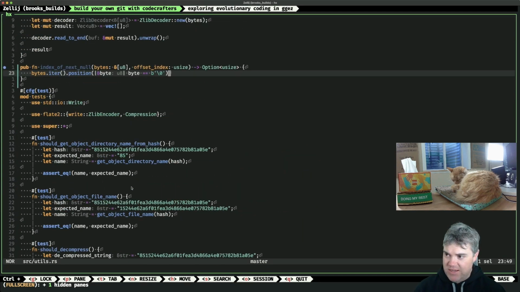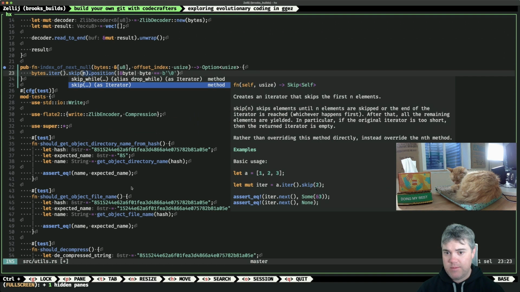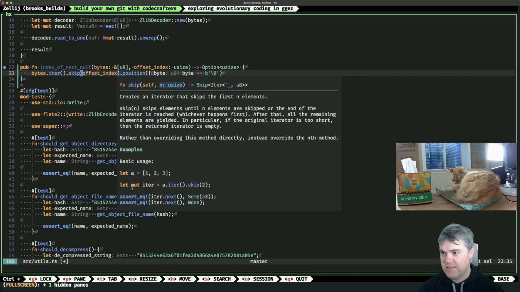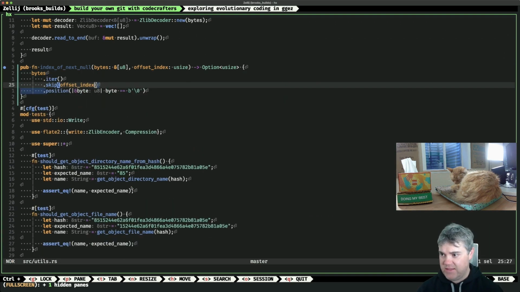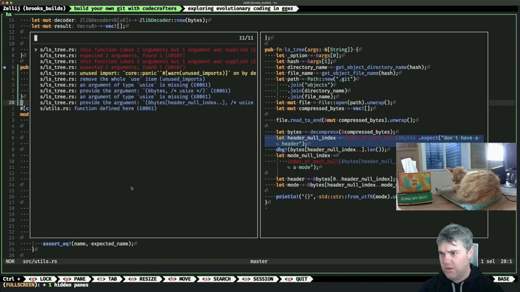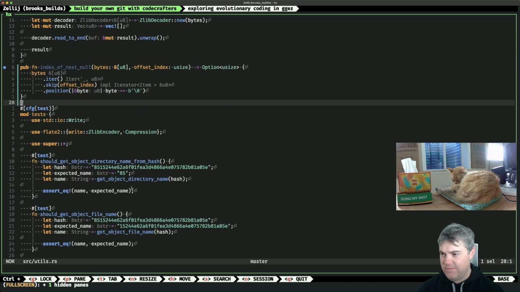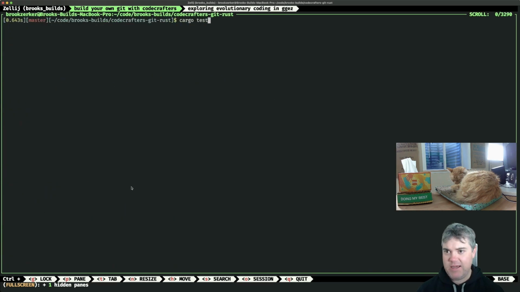I think this is not going to work out quite as nicely as we were hoping, because this isn't going to tell me. Oh wait, it might. I then skip offset index, and that might give me what we're looking for. Oh wait, I'm not going to be able to even compile for the test, am I?